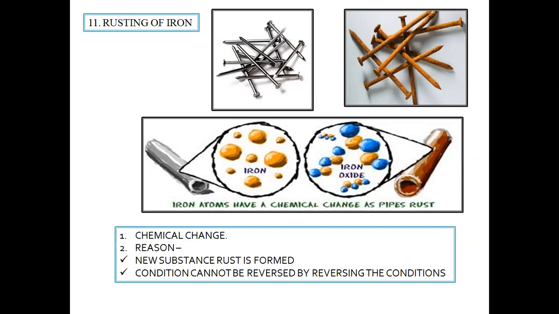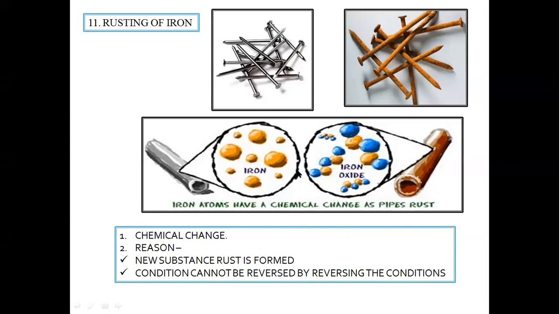And second is, as you can see in the picture given below, that iron is made up of molecules of iron. But when it starts reacting with water, as you can see, the blue color molecules are seen over here. Now on iron reacting with this, it forms a completely new molecule, that is iron oxide. And that is why the color has also changed. That means a new substance is formed in this process.